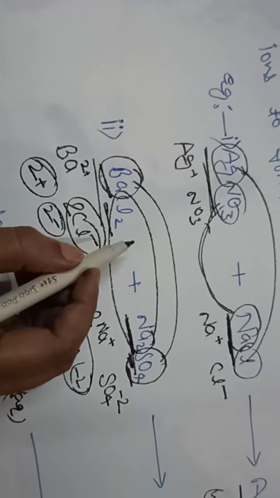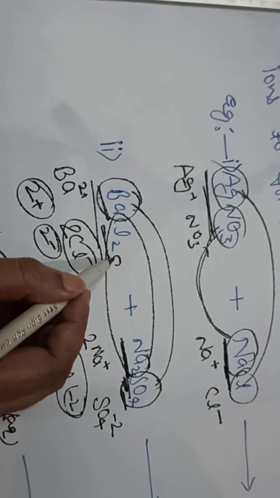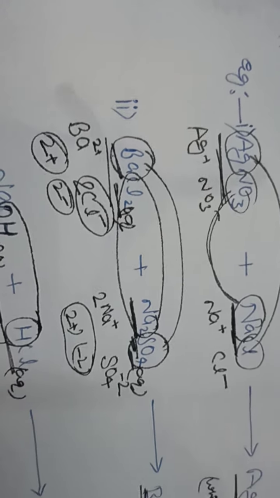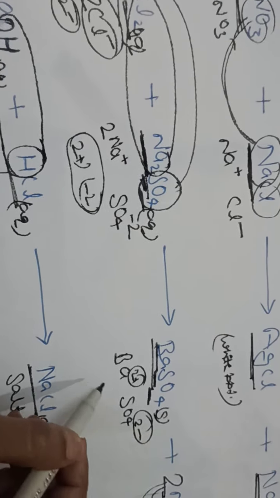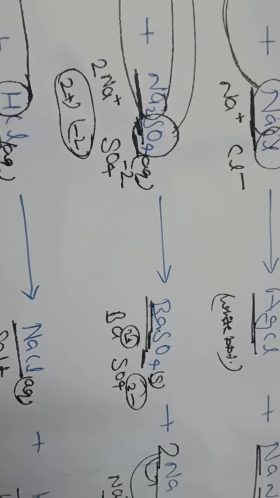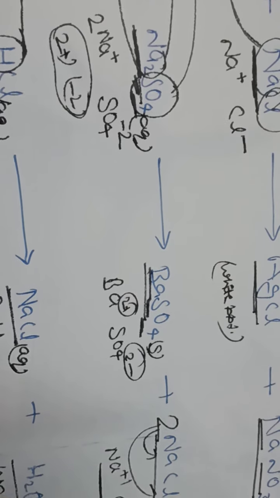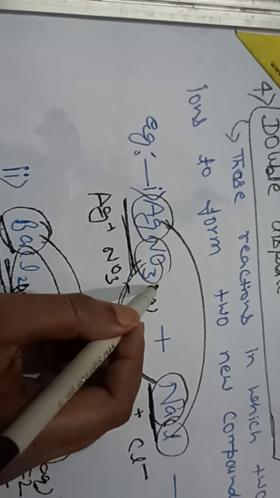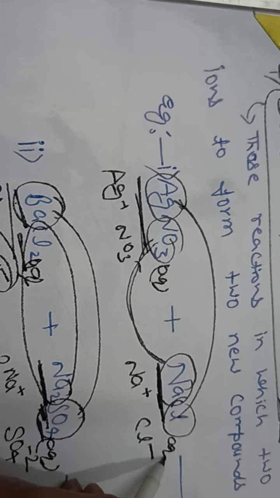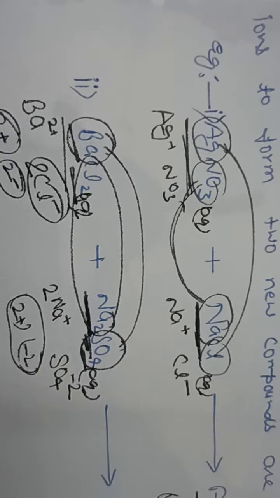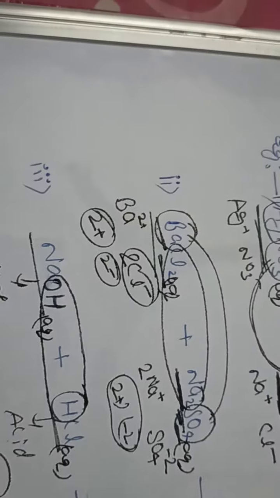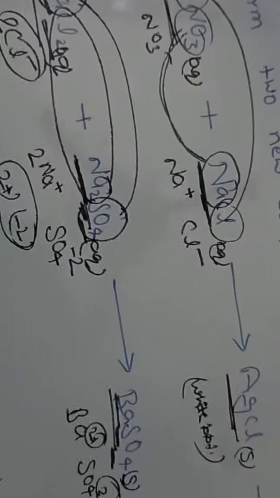If you want to see these states, then obviously BaCl2 aqueous solution, Na2SO4 aqueous solution, BaSO4, this is a precipitate, so it is solid, and this NaCl is an aqueous solution. Here all the reactants will be in aqueous state. As I said, for a double decomposition reaction, it is necessary that both solutions should be aqueous. This is the precipitate, so it is solid. Okay, and here it is the last one, aqueous.